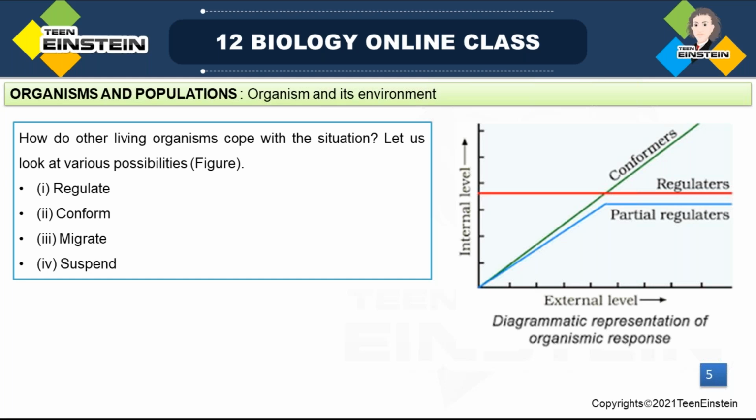For each one you need to learn the example, especially for NEET. Hope up to this it's clear. In the next class we'll move to adaptations, with so many examples we need to learn. Those are the main questions important for the NEET exam.